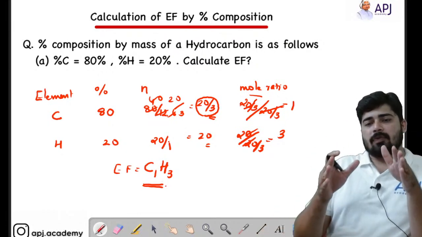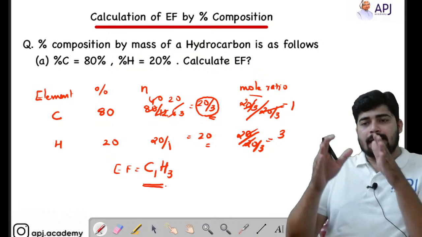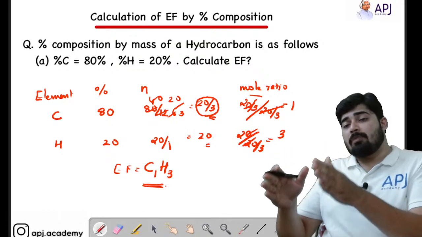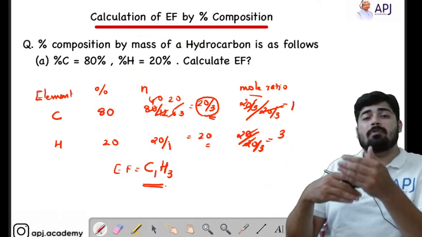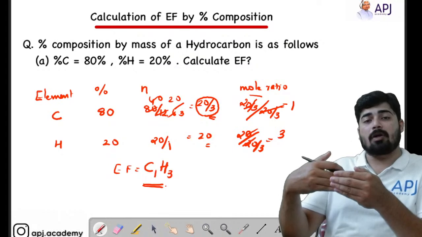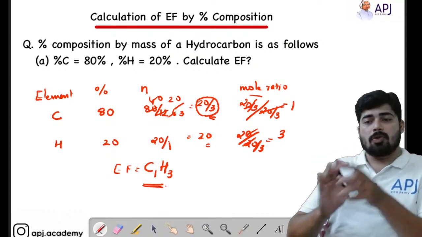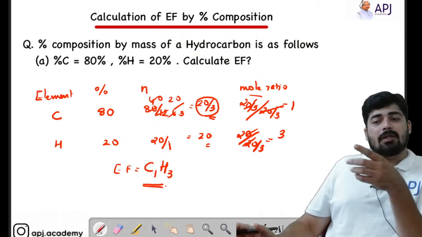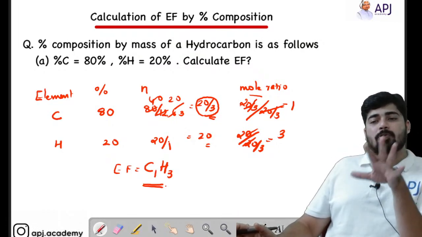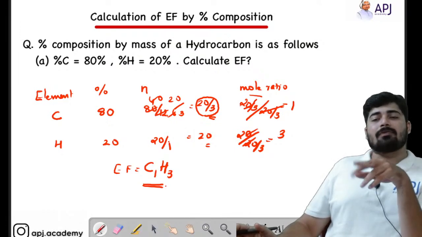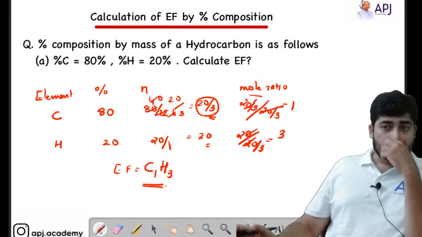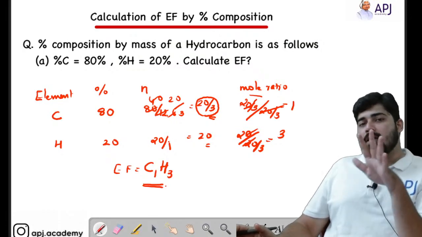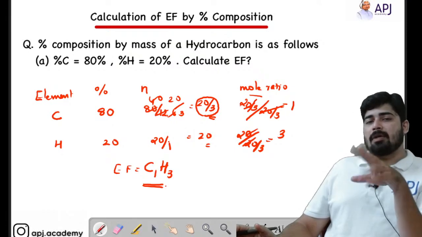So what are the steps? First you write the element, then you write the percentage mass, then convert them into number of moles. How do you convert them? We know the formula, weight by molar mass or weight by gram atomic mass is the number of moles. So we know that the mass of carbon atom is 12. So 80 divided by 12 will give you the moles. So we got the answer as 20 by 3 moles, and in the case of hydrogen we got the answer as 20 moles. That is, the percentage weight of hydrogen is 20. So 20 divided by molar mass, that is 1. So 20 divided by 1 is equal to 20.